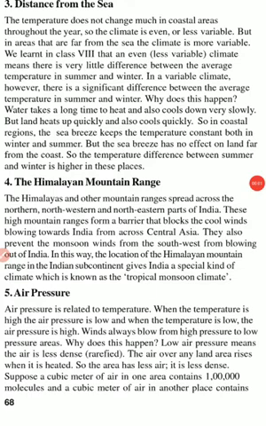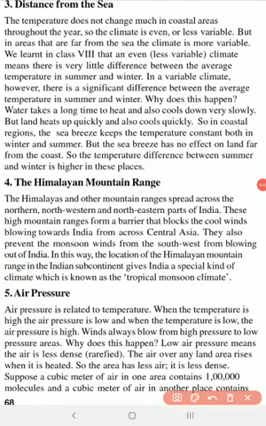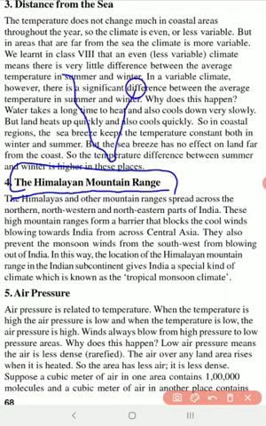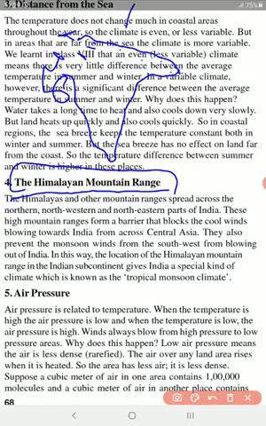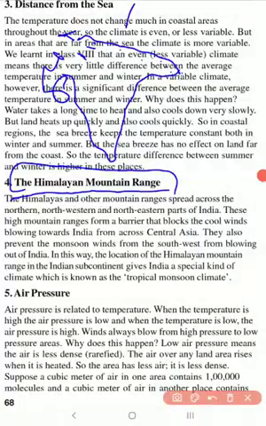The fourth important factor that affects the climate is the Himalayan mountain ranges. I already told you in the beginning of this lesson that the Himalayas, it's a country, and then we have the Himalayas here, the northern part. Now what happens? The Himalayas act as a kind of barrier, as a kind of wall, so that it stops this wind that comes from the northern pole, very cold wind.